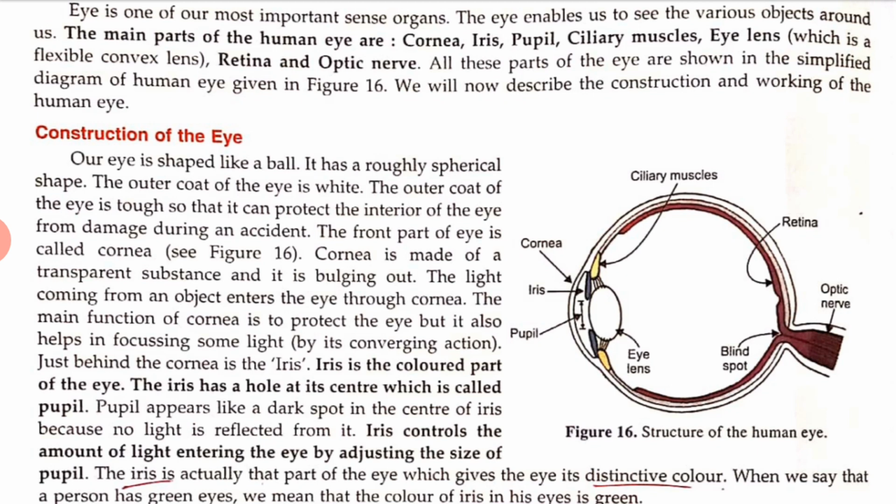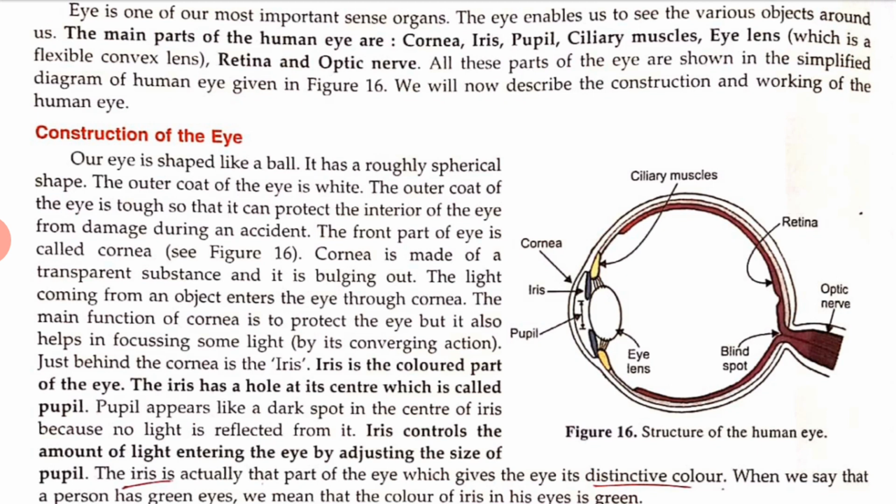The iris is actually that part of the eye which gives the eye its distinctive color. When we say that a person has green eyes, we mean that the color of the iris in his eye is green. Clear?